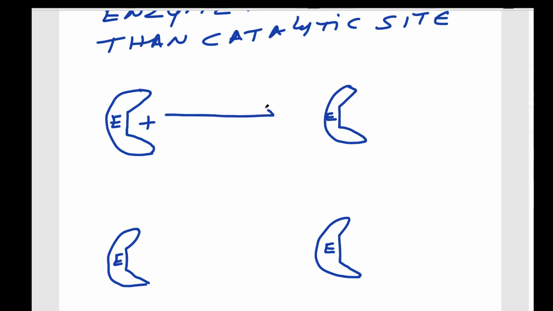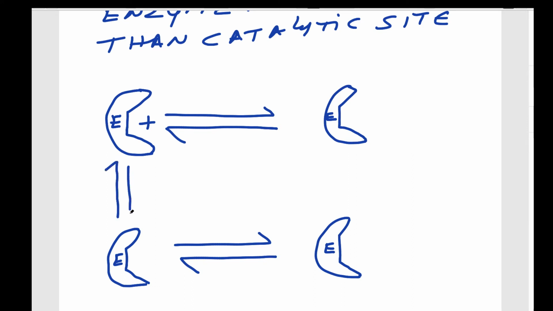Let us see here. Binding of the substrate is taking place. Here also the binding of the substrate is taking place. So here you can see.